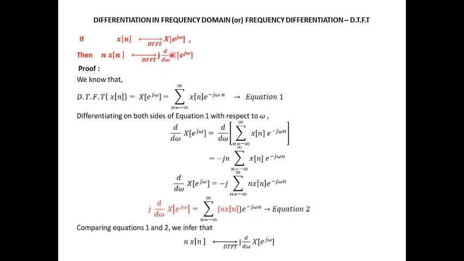Since the DTFT is getting differentiated with respect to ω, it is called the frequency differentiation property. The proof can be inferred by starting from the equation of DTFT and differentiating on both sides.